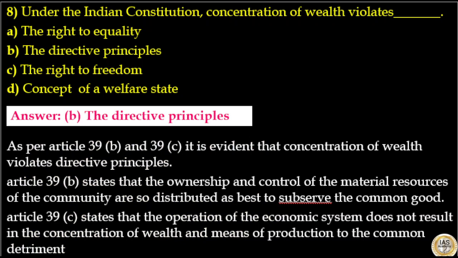As per Article 39B and Article 39C, it is evident that concentration of wealth violates directive principles. Article 39B states that ownership and control of material resources of the community are so distributed as best to subserve the common good. Article 39C states that the operation of economic system does not result in the concentration of wealth and means of production to common detriment. So, the answer to this question is option B, directive principles.